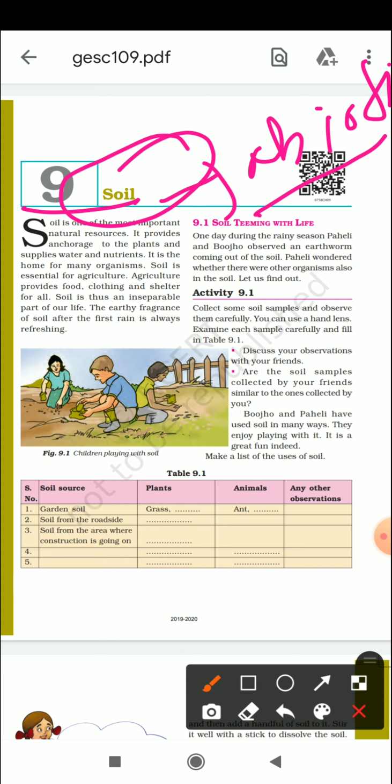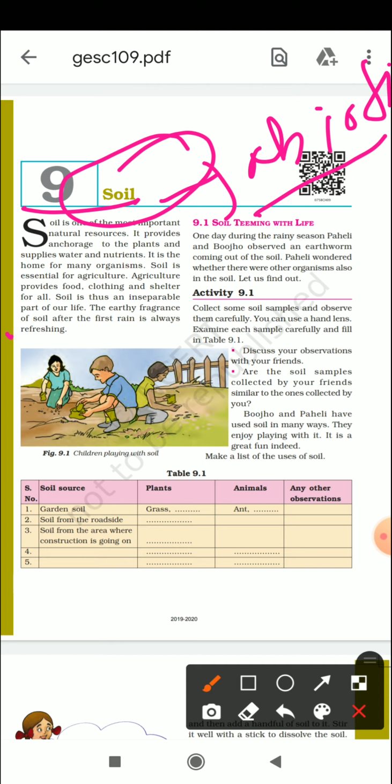Now when we are talking about shelter, the soil is also a very good shelter for so many living organisms. For example, you have seen a lot of insects, like earthworms and ants. They all are living in the soil. So soil is also a good habitat. Habitat means the place where different kinds of insects are living.